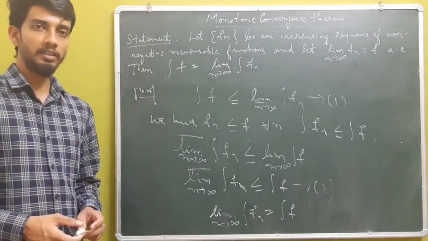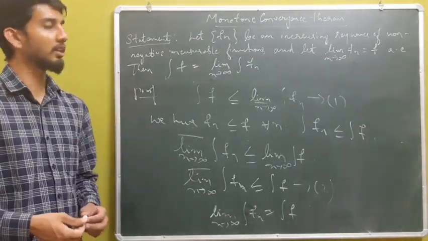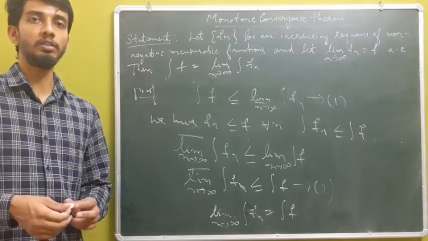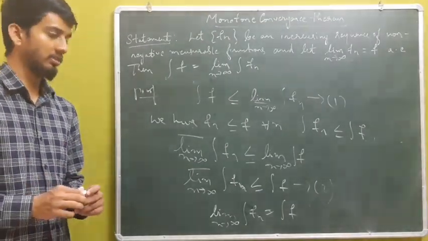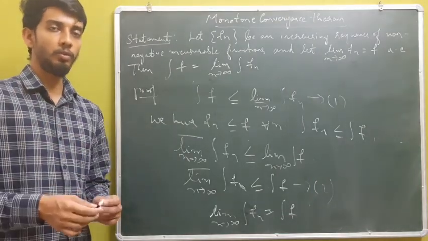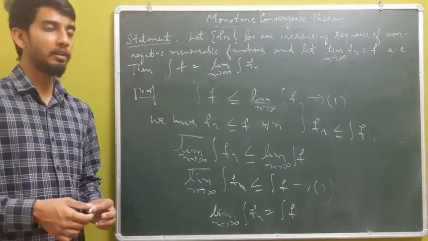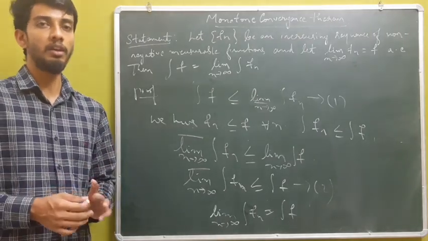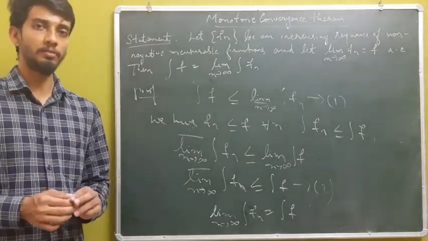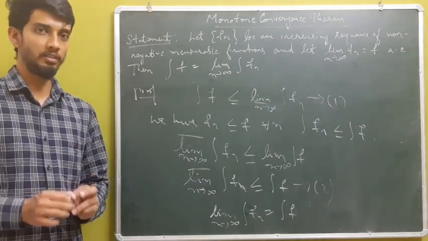But one should remember that the monotone convergence theorem need not hold good for a decreasing sequence of non-negative measurable functions. So it is left to you to find a suitable example to show that the monotone convergence theorem need not hold good for a decreasing sequence of non-negative measurable functions.